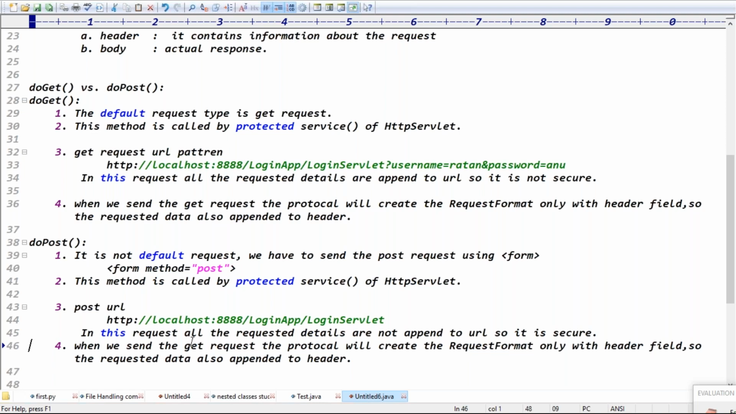So repeat the question. Whatever the body values are there, header no, and no, body. It won't create the body itself, first of all.